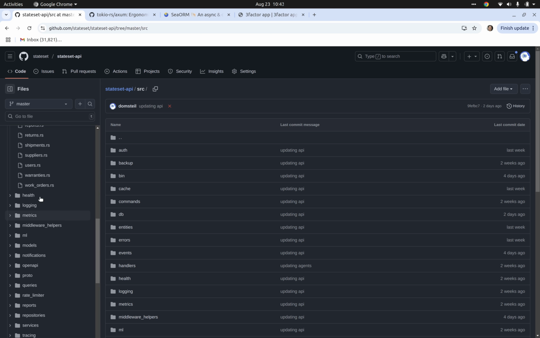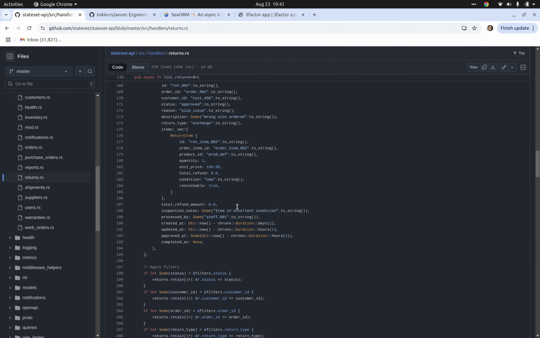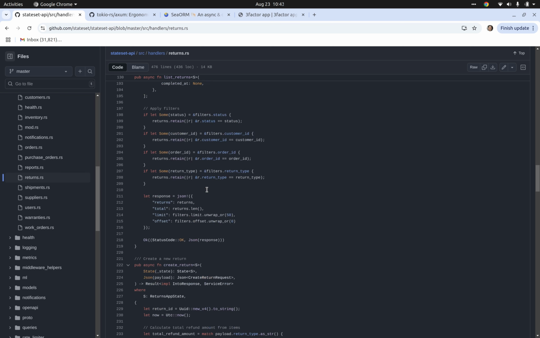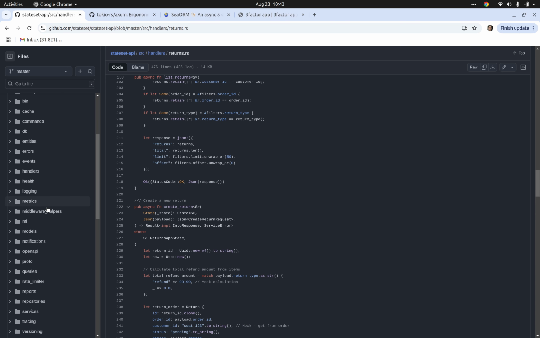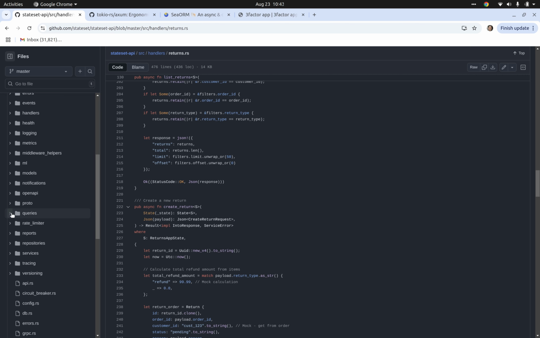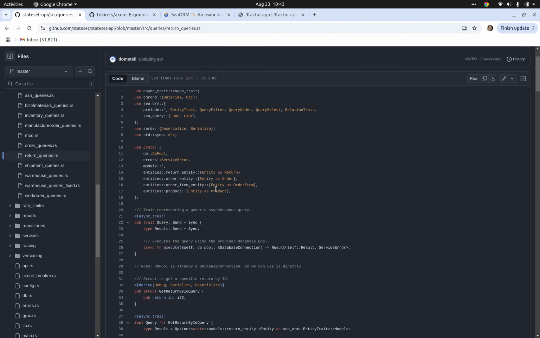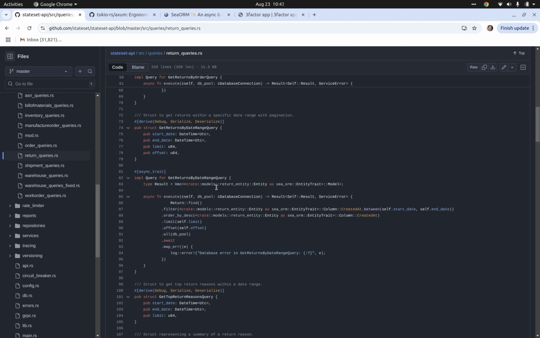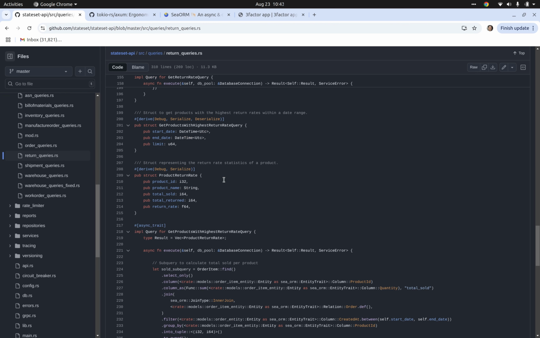But the handlers will be defined here. Approve, create, things like that. And then we have our handlers, we have our services, and then lastly we have different queries that we've set up. So if we look at the return example, we can have a get returns by order query, we can have a get returns by date range query. So that's the other part that we've defined in here.